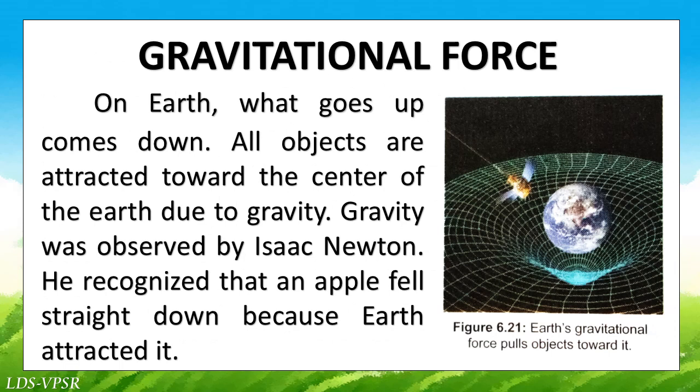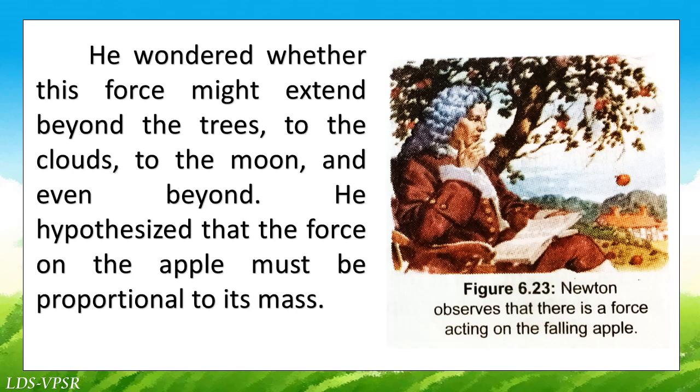Gravitational force. On Earth, what goes up comes down. All objects are attracted toward the center of the Earth due to gravity. Gravity was observed by Isaac Newton. He recognized that an apple fell straight down because Earth attracted it. He wondered whether this force might extend beyond the trees to the clouds, to the moon, and even beyond. He hypothesized that the force on the apple must be proportional to its mass.